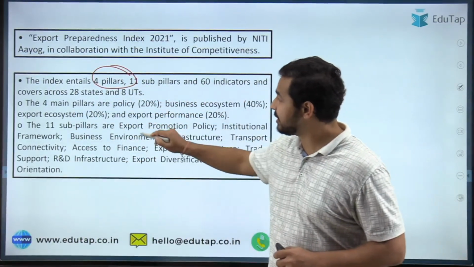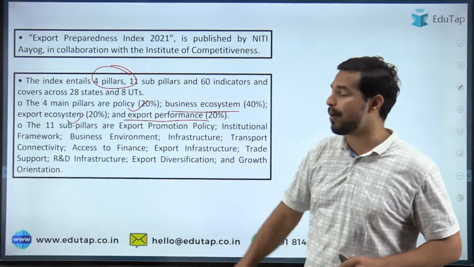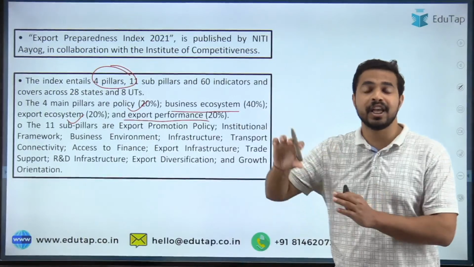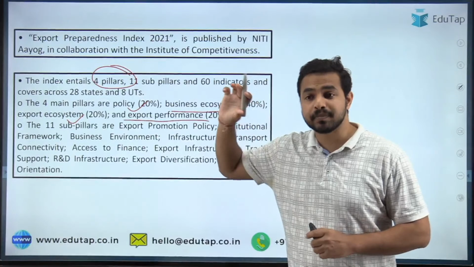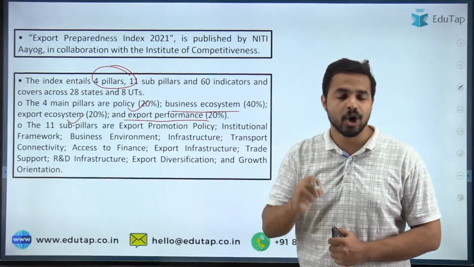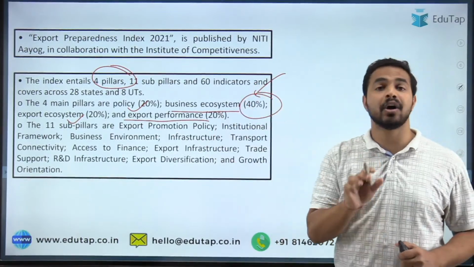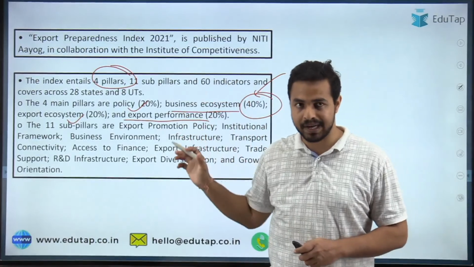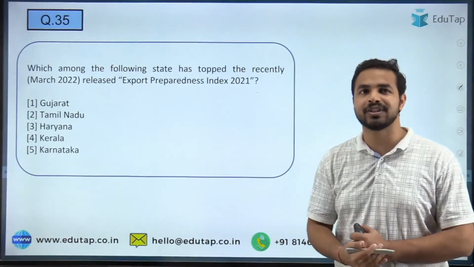Here you can see that these are policy, business ecosystem, export ecosystem and export performance. So from here, another question can be asked: what is exactly the name of the pillar which is having the highest weightage as per the Export Preparedness Index? And the answer will be business ecosystem, which is having 40% of the weightage in these 4 pillars. So you will have to remember such things from the exam point of view. Let's move on to the next question.